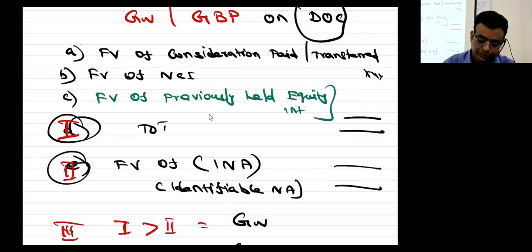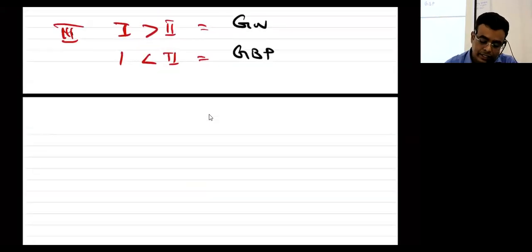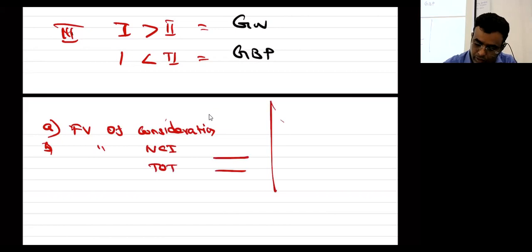Now. First என்ன எழுதுறீங்க? Fair value of consideration. கரெக்ட்டா? அடுத்தது fair value of NCI. அடுத்ததுங்கனா C விட்டுரு, fair value of identifiable net assets.